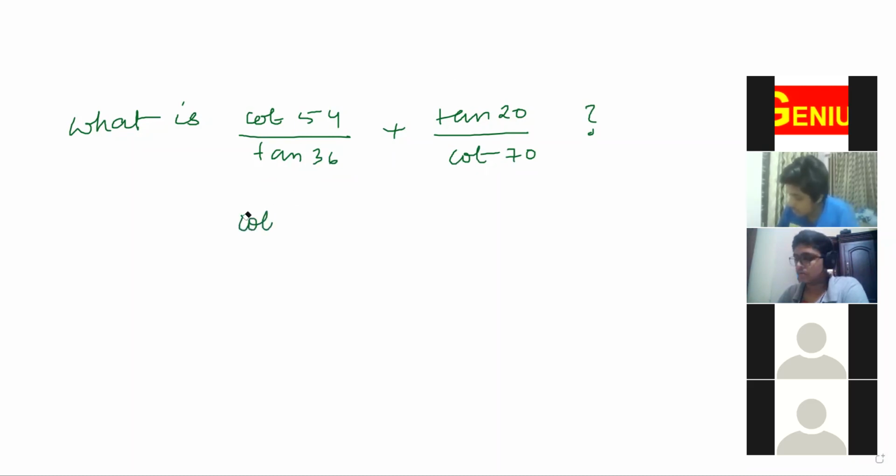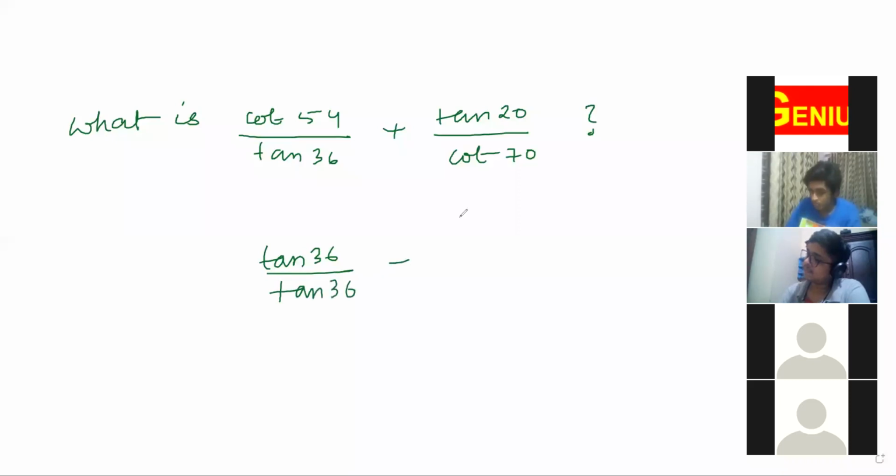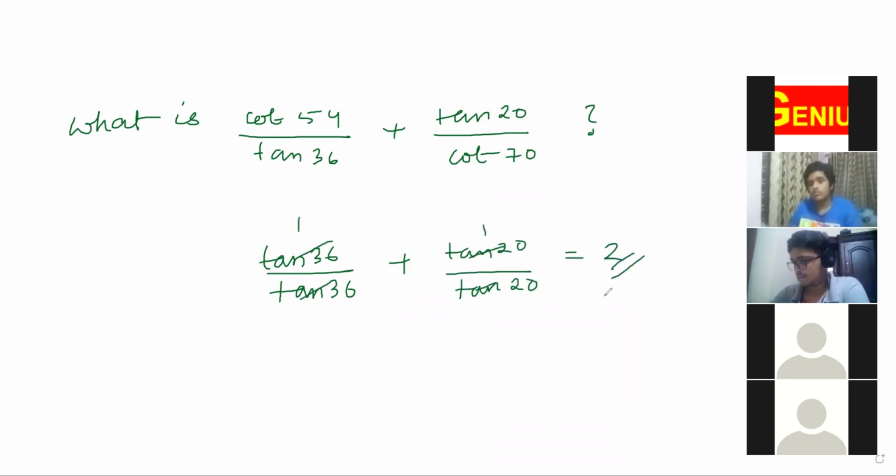Which last question, what was the answer? In the last question, the answer was 1 by 4. Okay. Here, the answer is 2. Yeah, 1 plus 1, 2. Why? Because cot 54 is nothing but tan 36, isn't it? So tan 36 by tan 36. Cot 70 can be written as tan 20, so tan 20 by tan 20. So 1, 1, you'll get the answer as 1 plus 1, 2.